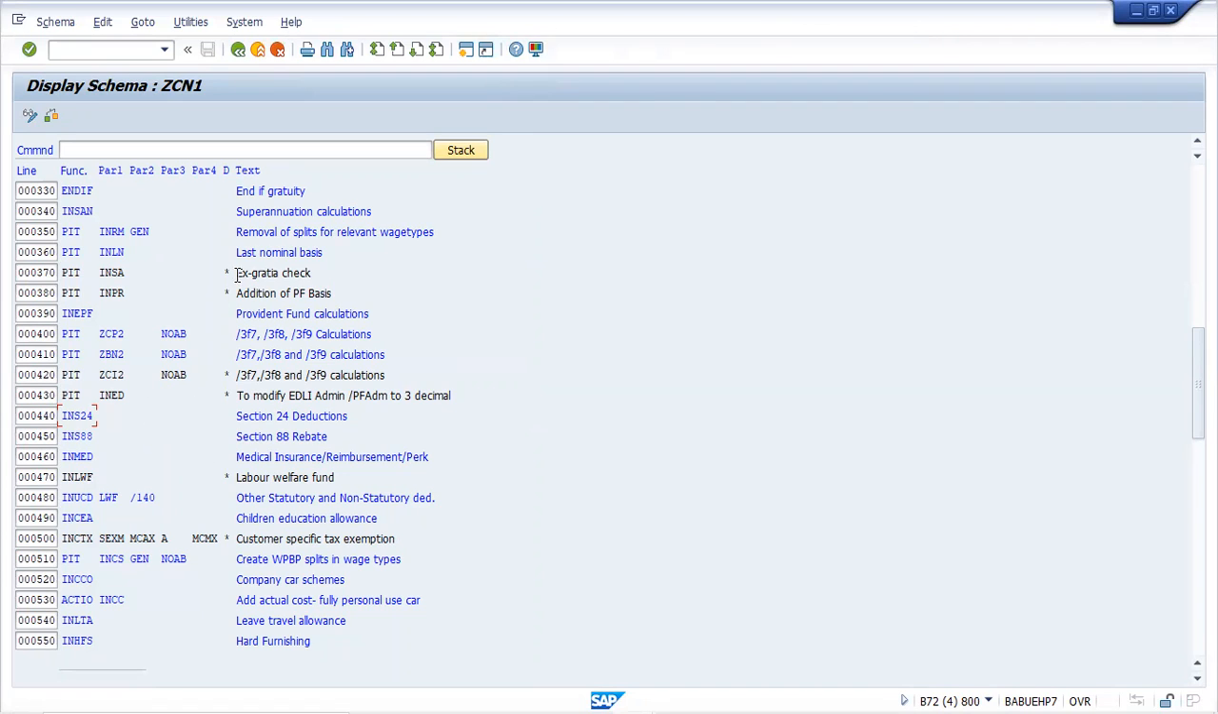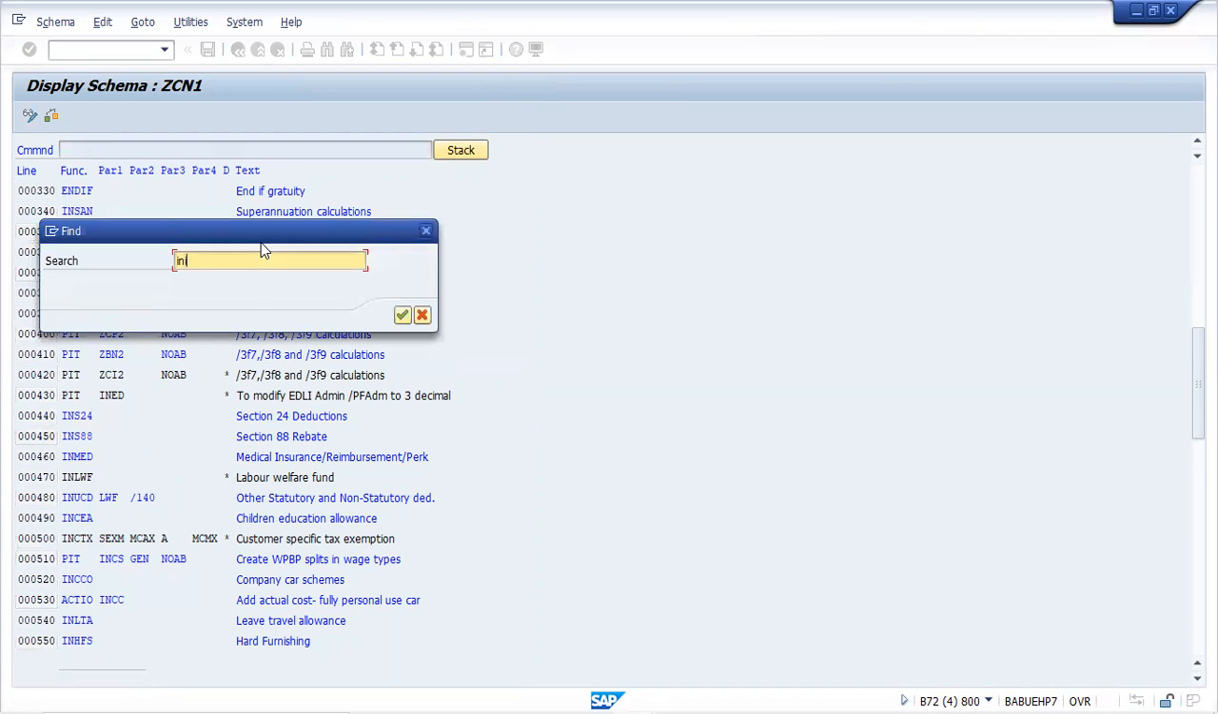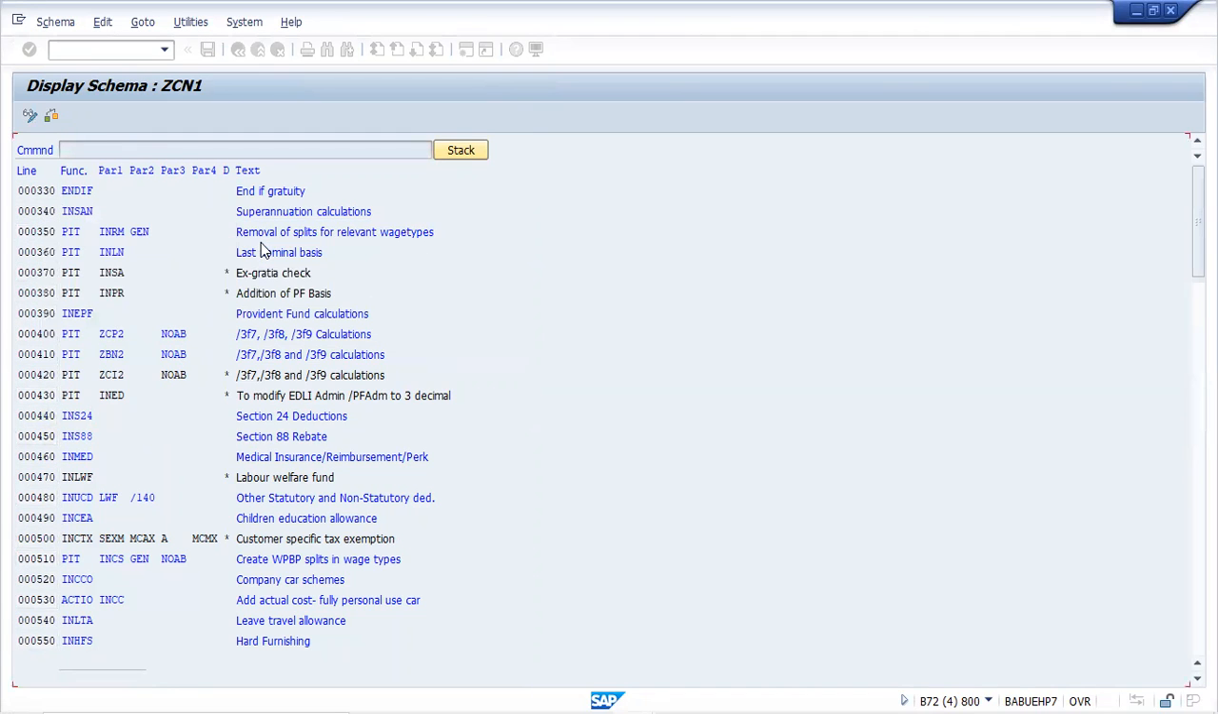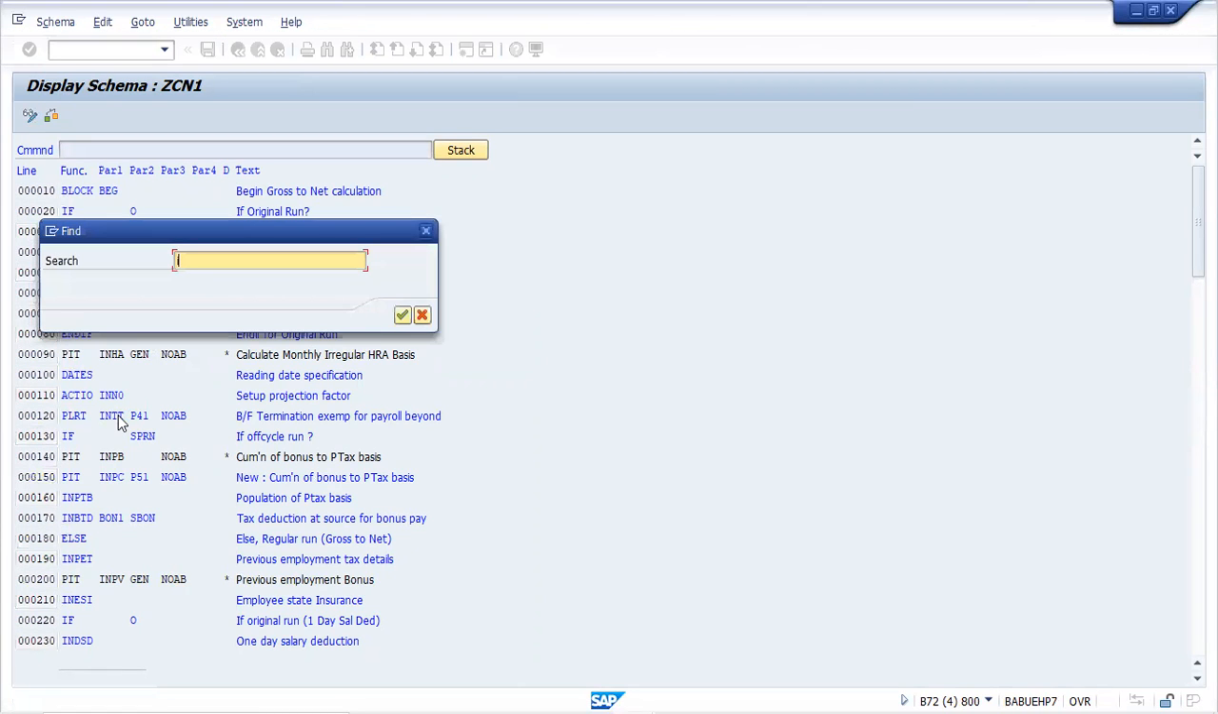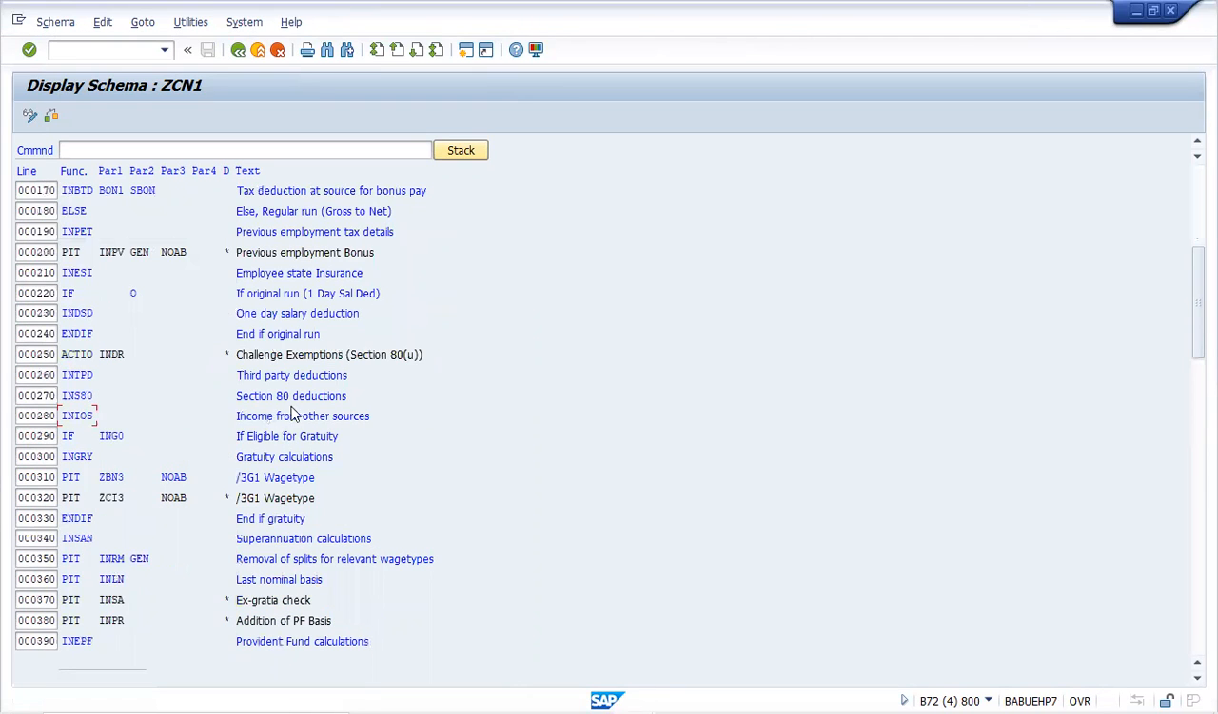So it is before your car schemes. Now you search for the other one, whether it will be coming here or not. INIOS, yes, INIOS. How to see it? There is no function. Any guess why it is not here? Yes, it's available here. You can see it is coming before gratuity and after section 80 deductions.